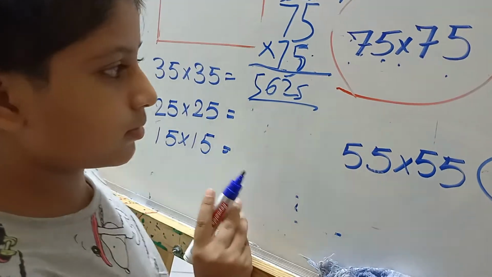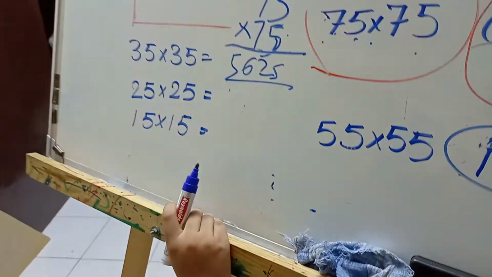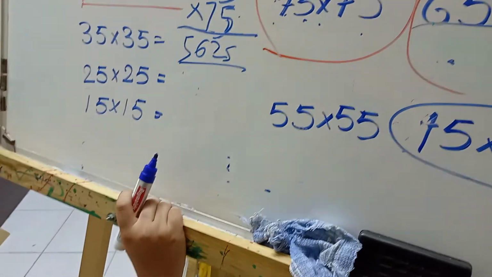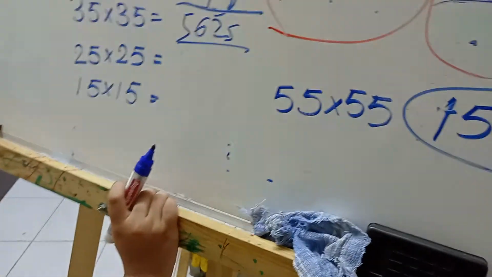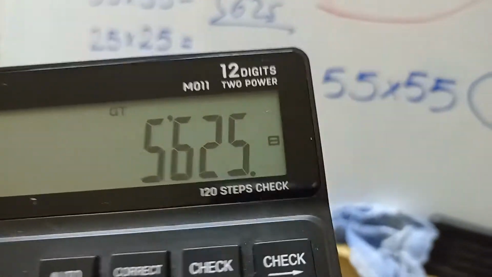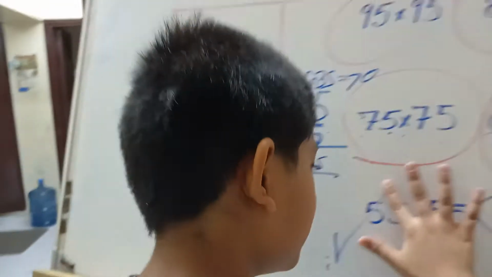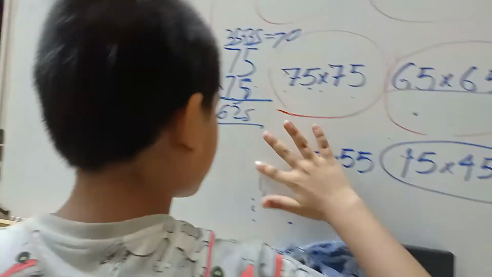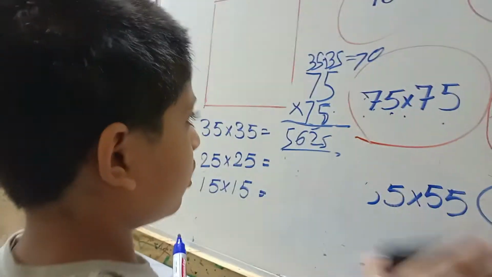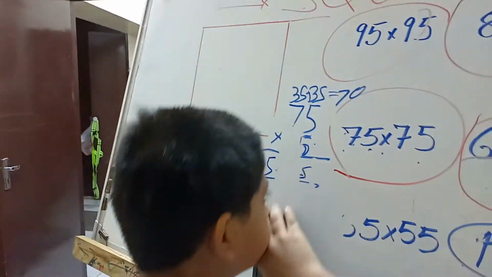75 multiply 75 is equal to 5625. The calculator is working good. Right, but crisscross is still taking time. The base 10 method is still taking time.